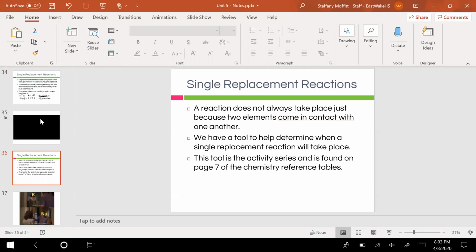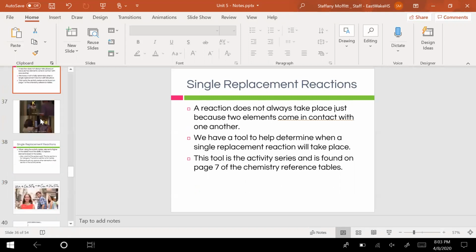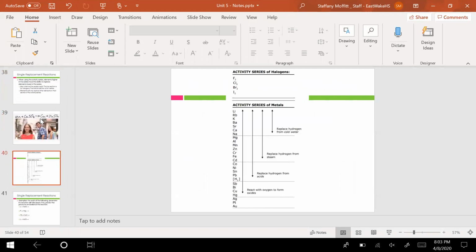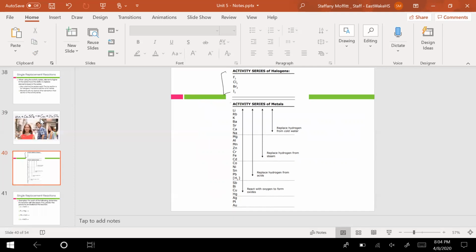The reaction doesn't always have to take place. We've got a tool that we can use on page 7 of your reference table, and it's called the activity series. This is what it's going to look like if you switch to that page on your reference table. There are 2 different ones. Anything in the top activity series cannot replace anything in the bottom one, and anything in the bottom cannot replace anything in the top. So it's only in its own activity series that it will react.